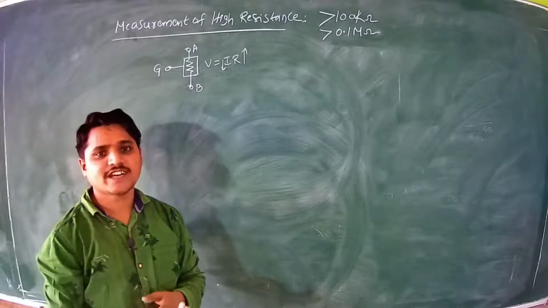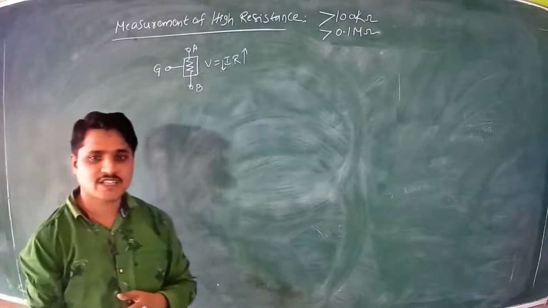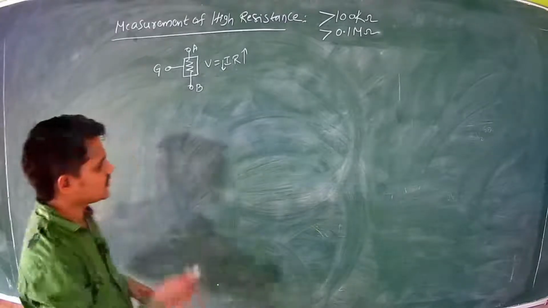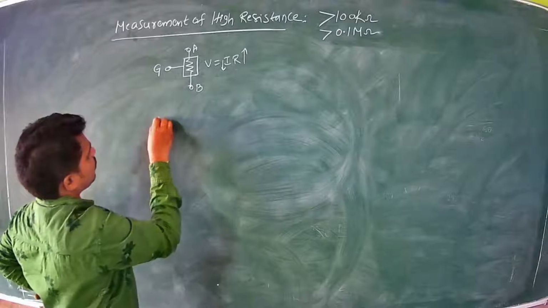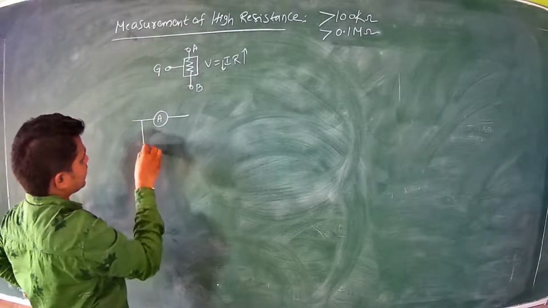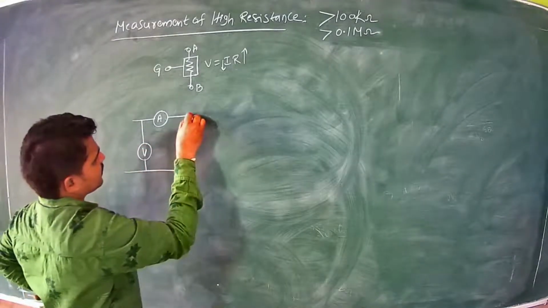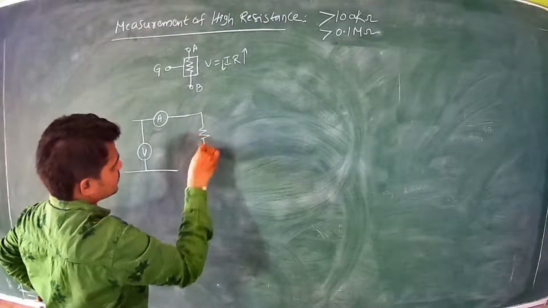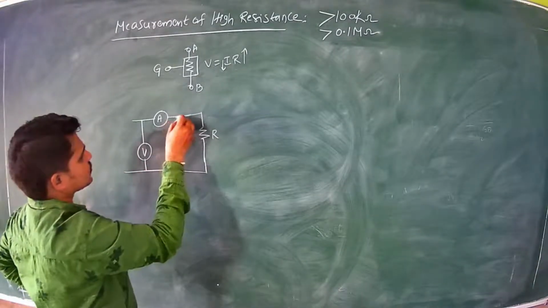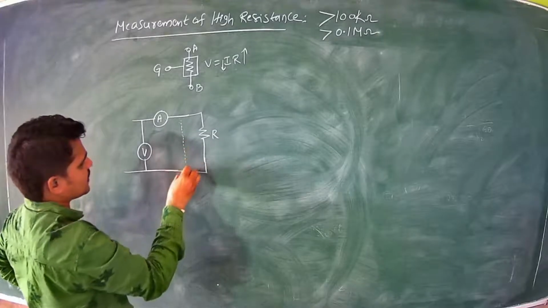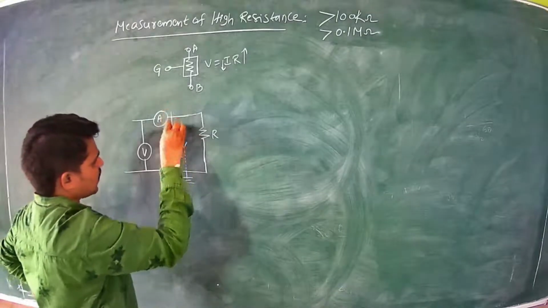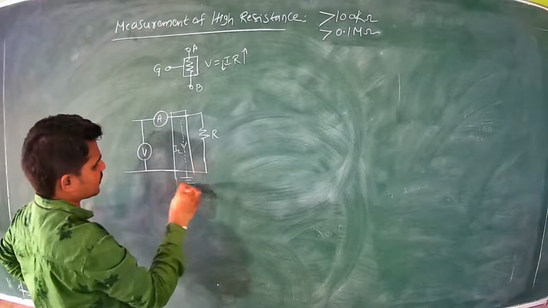Therefore, in order to get highly accurate results, we have this extra terminal called the guard terminal or ground terminal, which is connected to the ground. Now let me explain one example. Let us say we are measuring a high resistance using the voltmeter and ammeter method. This is the resistance to be measured. Without the guard, there is a leakage current flowing here. This is our leakage current, going to the ground. Without the guard, the leakage current is flowing here.